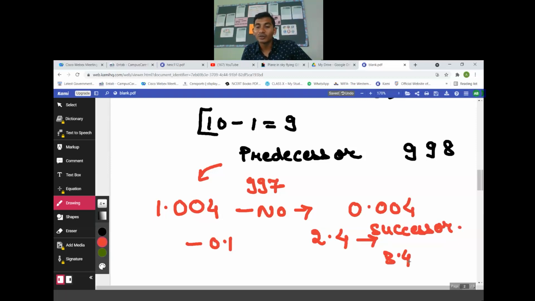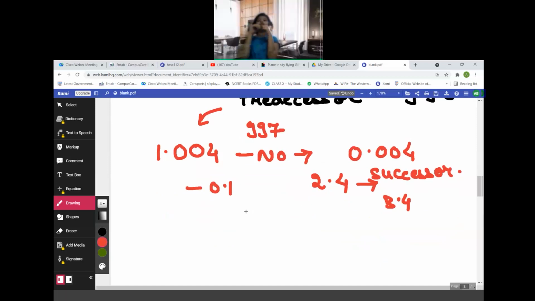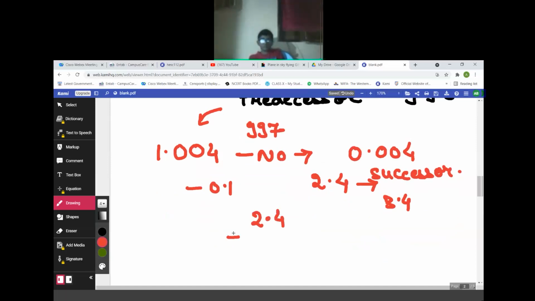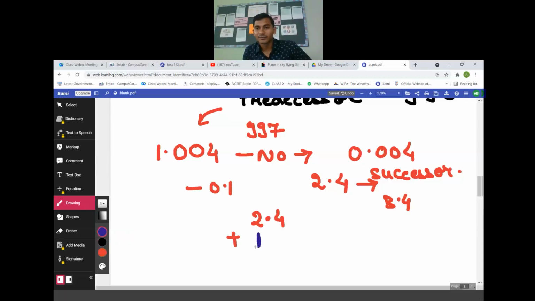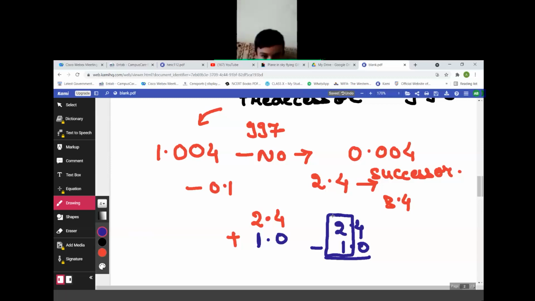You don't need to worry about the point part. You only need to add 1 here, and after the point the 0 will remain the same. Either it is plus or minus, you need to only see the part before the point. Is it clear to everyone? Yes, sir.